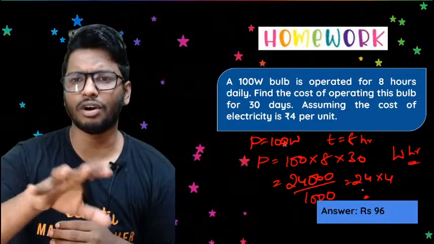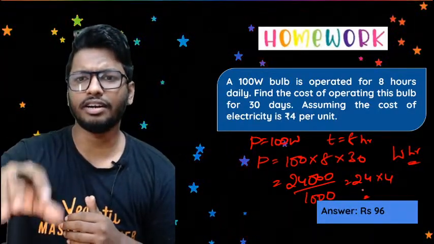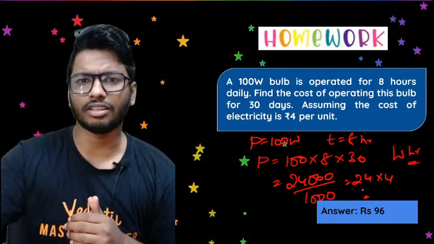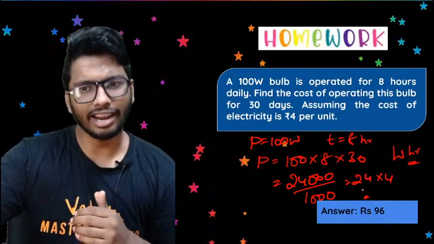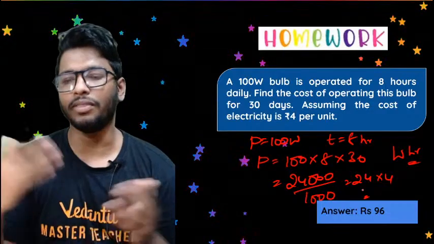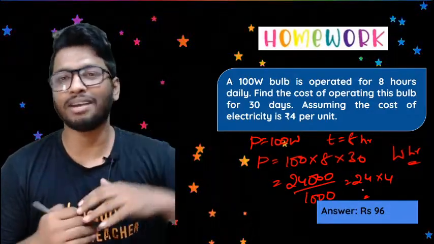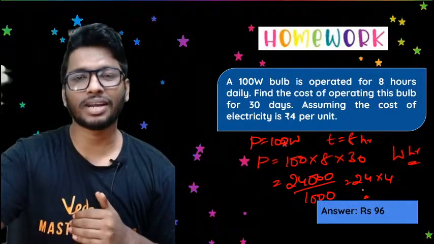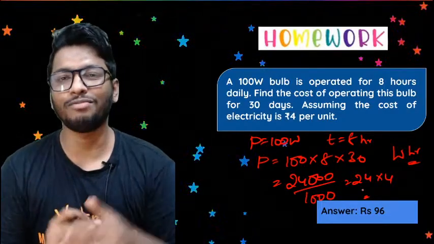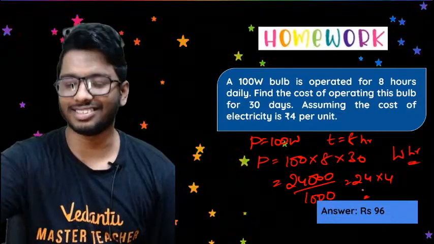I hope that I have not made any calculation mistake. So it's 100 into 8. The total power consumption is 100 into 8 into 30. Divided by 1000, you'll get the answer in kilowatt hour. Then multiply it with 4, because that is the cost per unit. You'll get the answer, as simple as that.